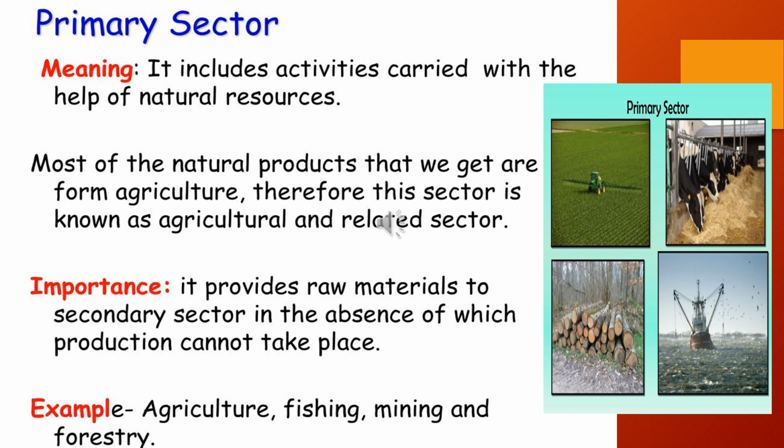tertiary sector. Now, primary sector includes all those activities that are closely related to land and water. They are carried out with the help of natural resources. Most of the natural products that we get are from agriculture. Therefore, this sector is also known as the agriculture sector, the agriculture and the allied or the related sector.